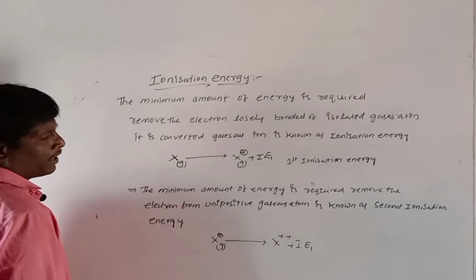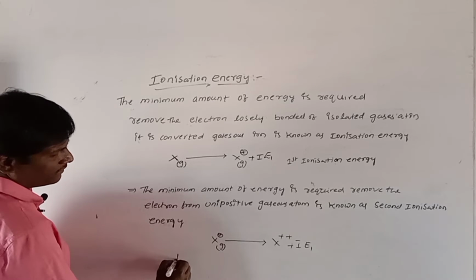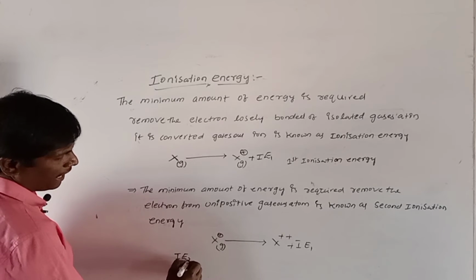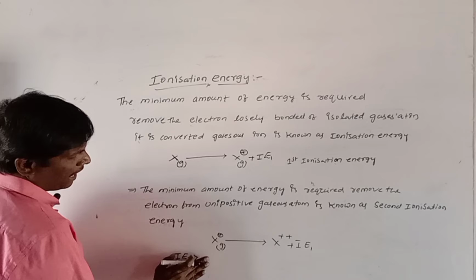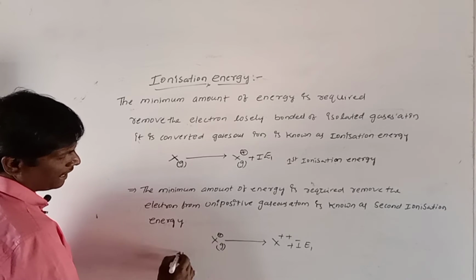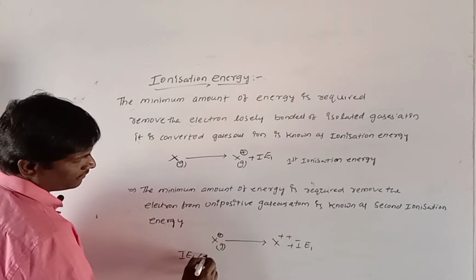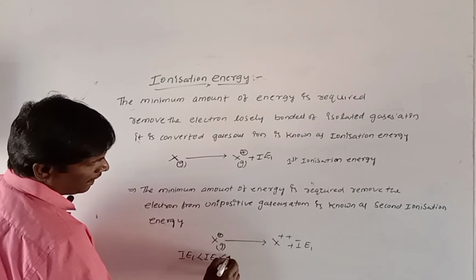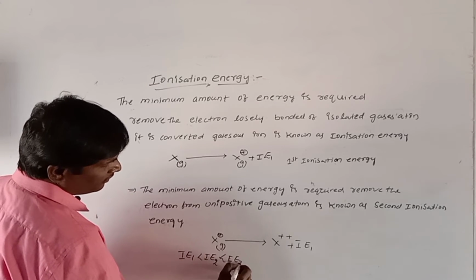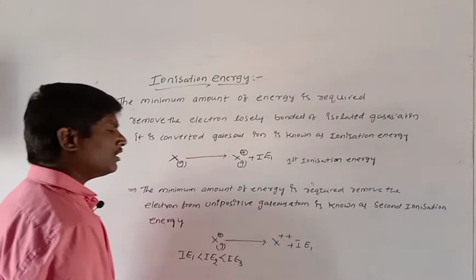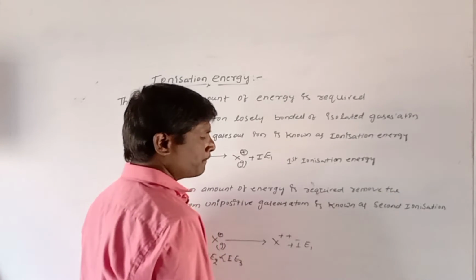Here very important, the second ionization energy, IE2, is greater than IE1. Why? What is the reason? Observe carefully, it is very important.